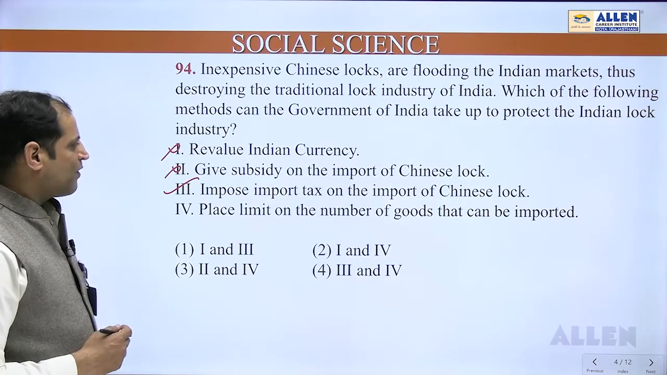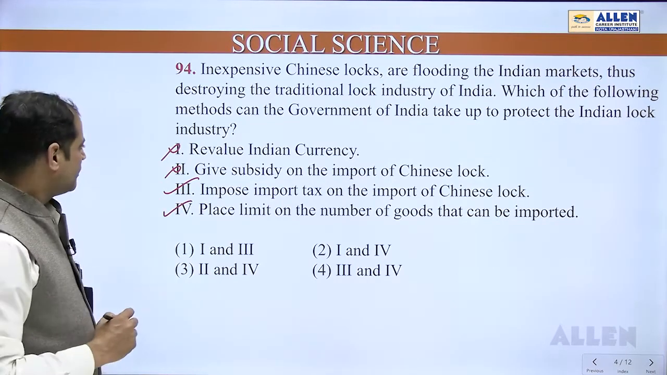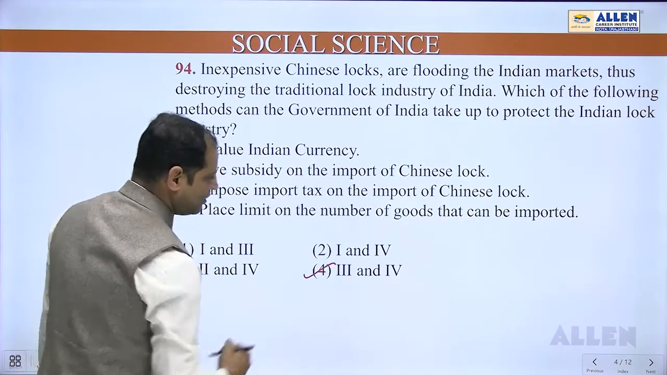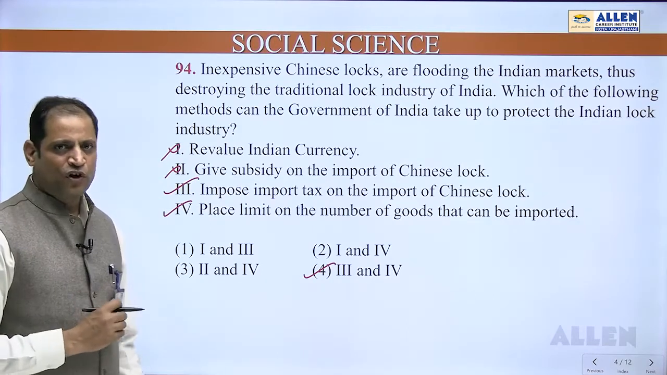Place limit on the number of goods that can be imported. That is also correct. Trade barriers, right? So third and fourth statement. Where is the third and fourth statement? It is in fourth option. So question number 94, the correct answer is fourth option.